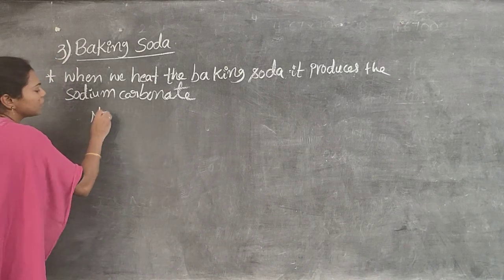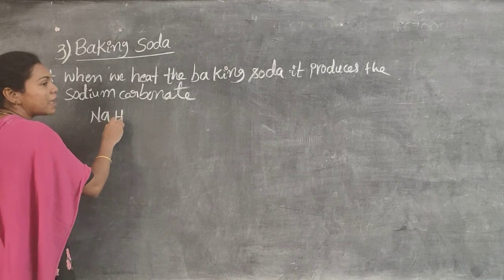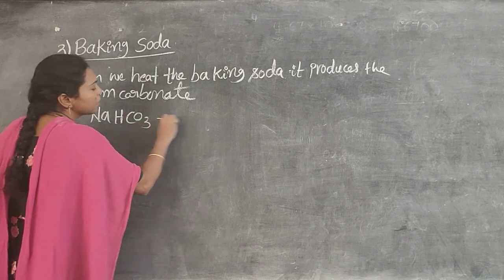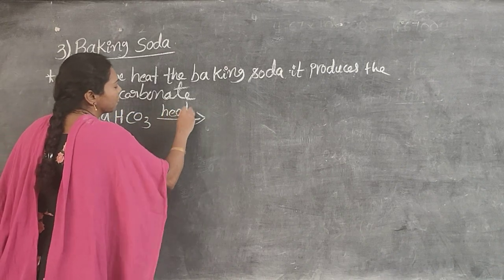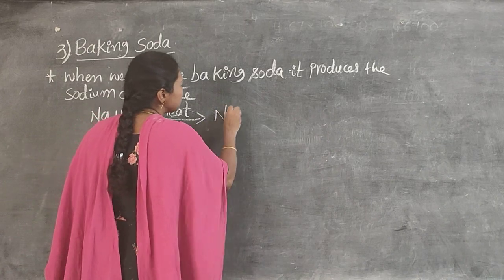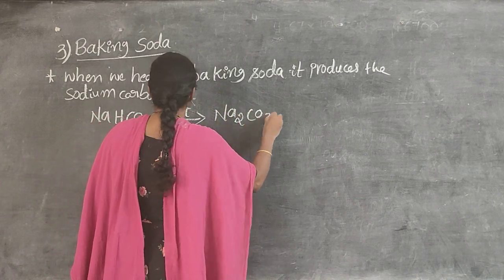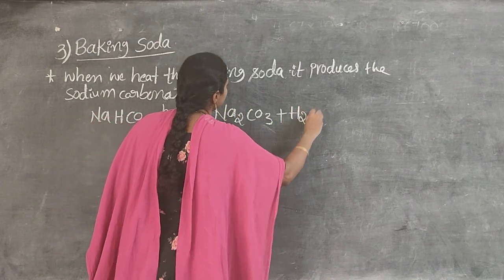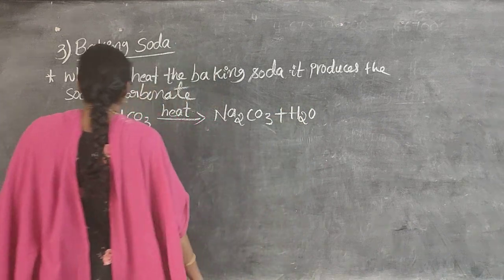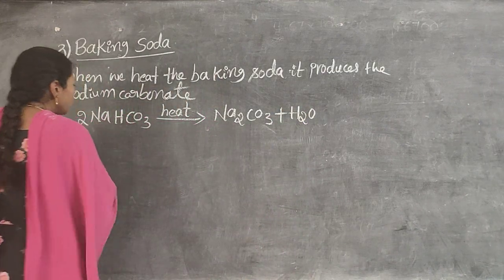See the equation. What is the baking soda formula? NaHCO3 is heated. What is produced? Na2CO3 plus water. Two sodiums.